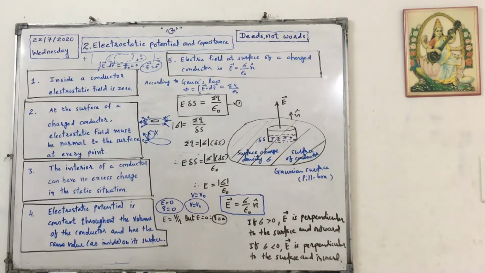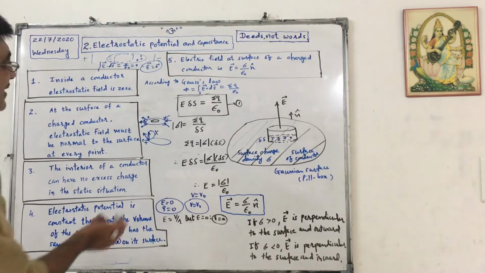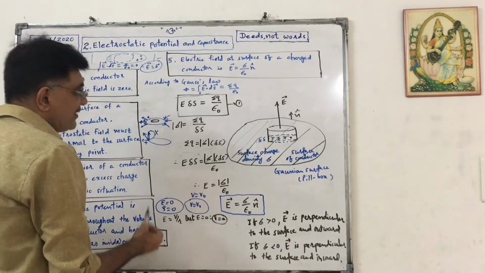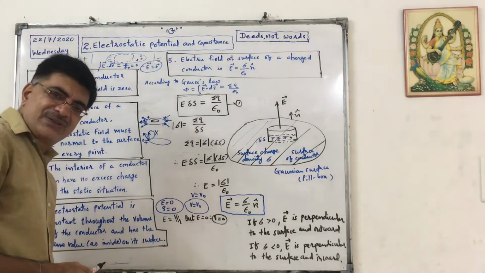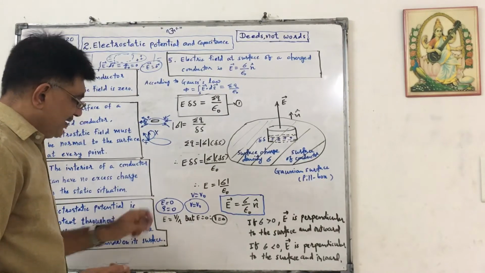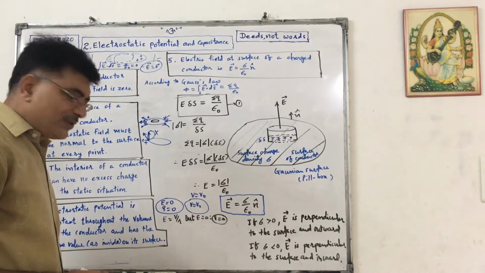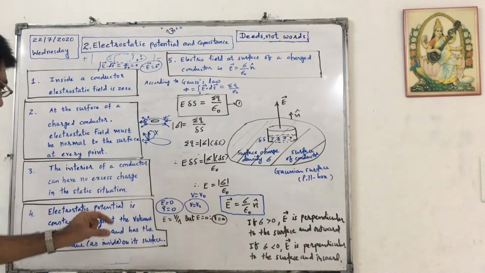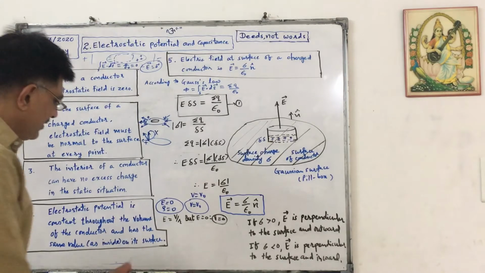Third, the interior of a conductor can have no excess charge in the static situation, as I explained here. Inside, the electric field is 0, so sigma q is also 0. Volume charge density is also 0. Fourth, electrostatic potential is constant throughout the volume of the conductor and has the same value as the surface.